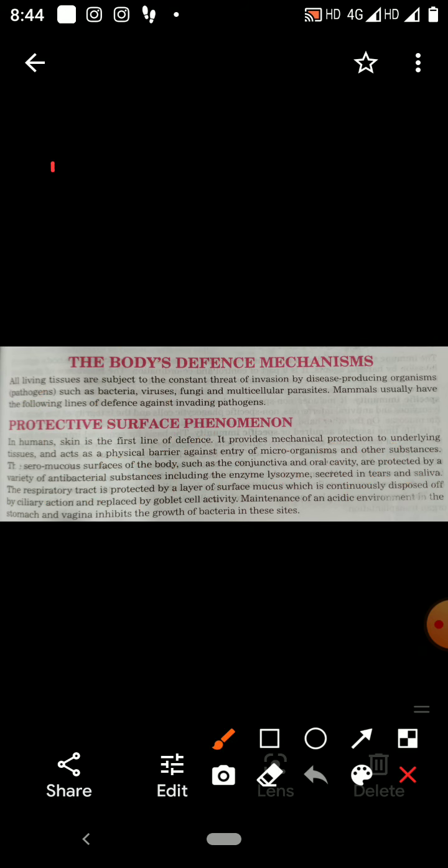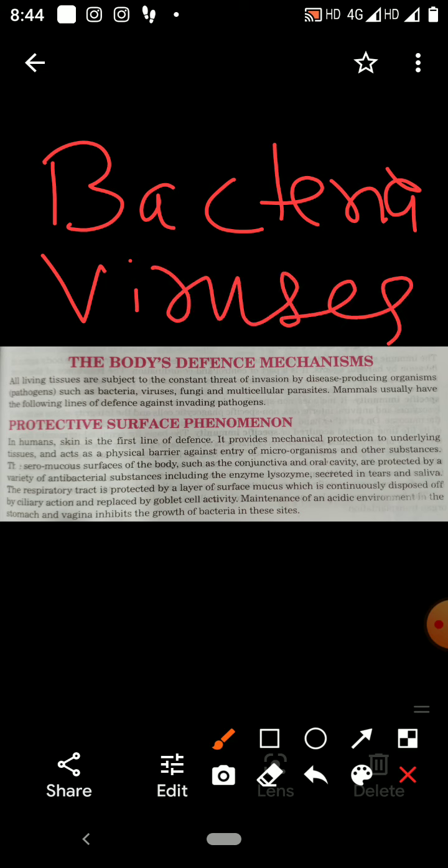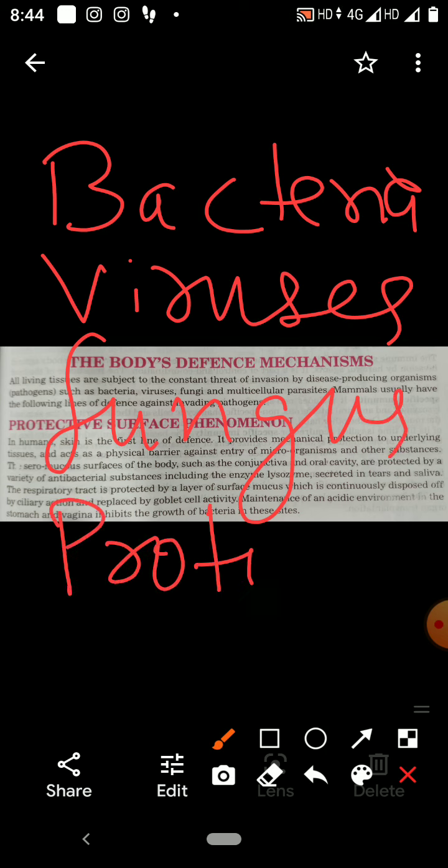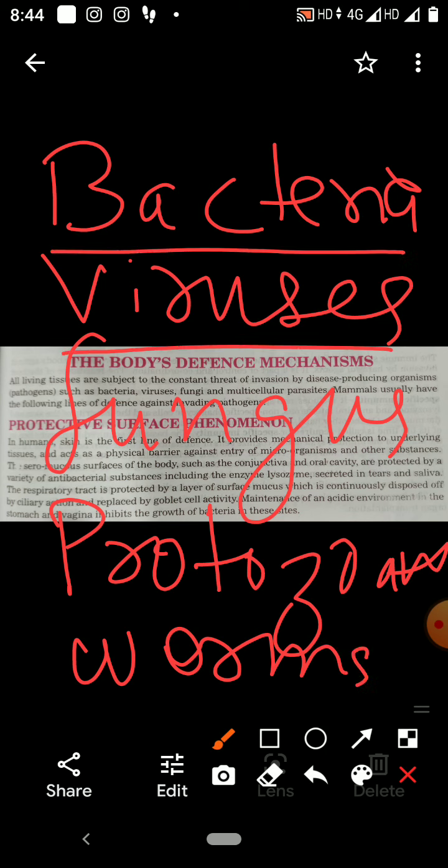They are bacteria, viruses, fungus, protozoans, and worms. So these are the pathogens.